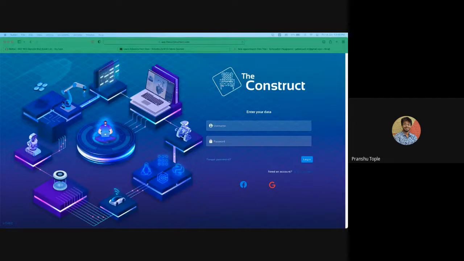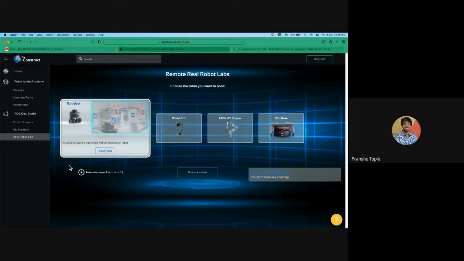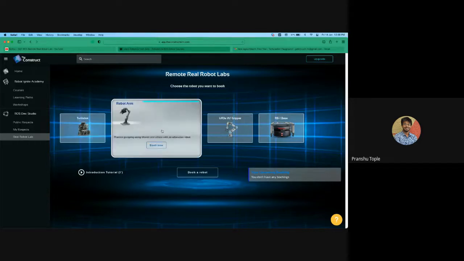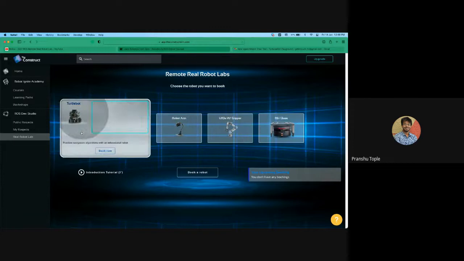Even right now, we just have one remote robot lab at our office, and there are a lot of appointments that keep on coming again and again. This is my account currently. So they have different robots. They have a robot arm, a bigger robot arm, and an industrial warehouse. We just have a small turtle bot kind of thing, which is the tortoise bot.